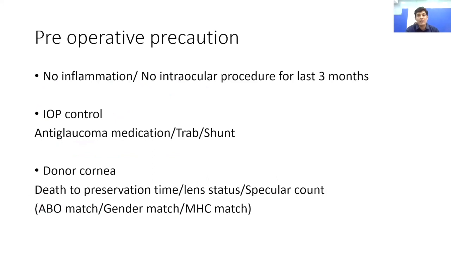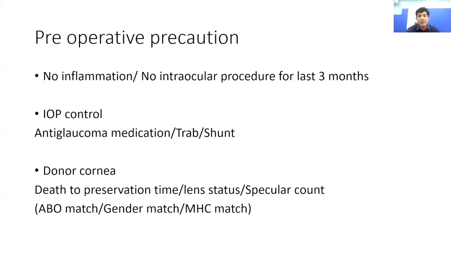Now, what are the things which we have to see in the pre-operative period? In the pre-operative period, the most important thing which you have to see is that the eye is quiet for the last 3 months, that there is no inflammation, there has been no intraocular surgery done for the last 3 months, and that the IOP is controlled before taking up the patient for the cornea transplant surgery. And the most important, the quality of the donor which you are taking.